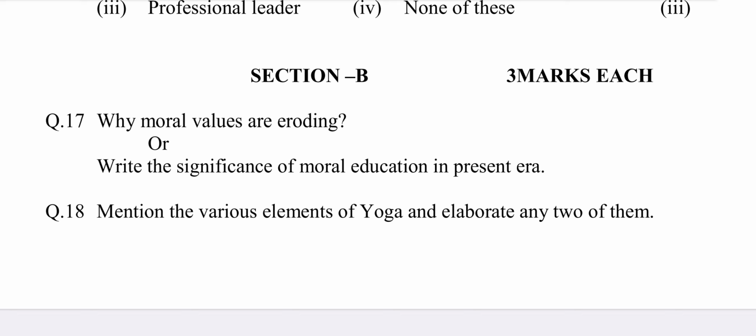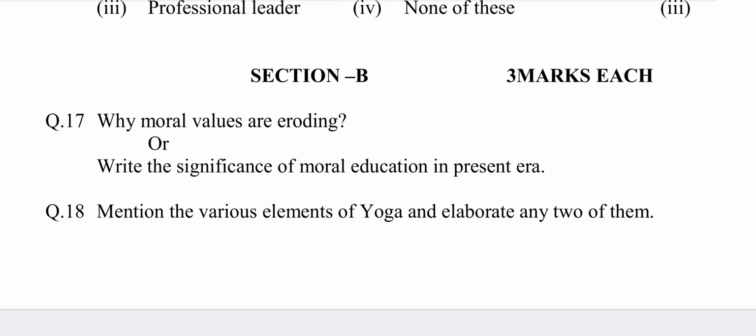Eroding means destroy something slowly. This question is selected from chapter number 4, Moral Values. The answer may be: moral values are eroding due to many reasons. Few reasons of eroding moral values are as listed below.